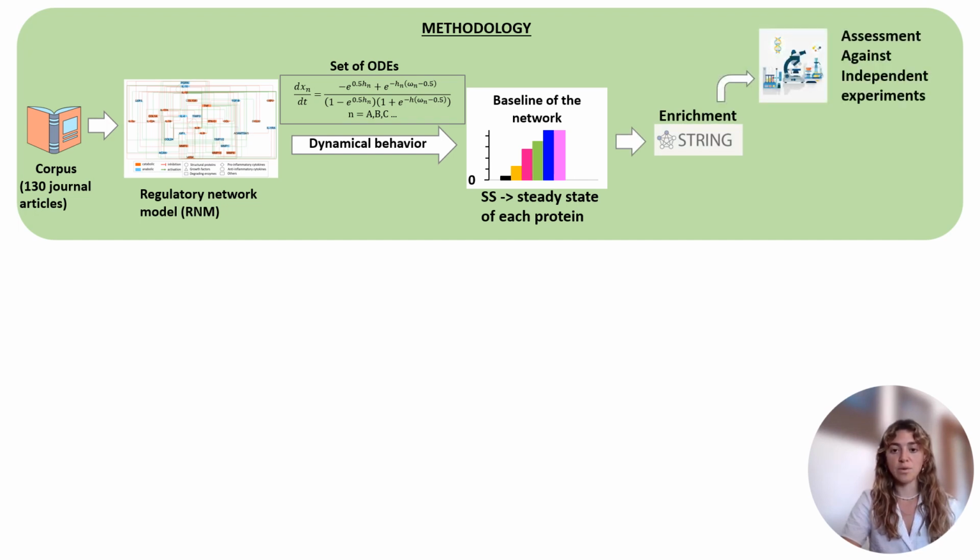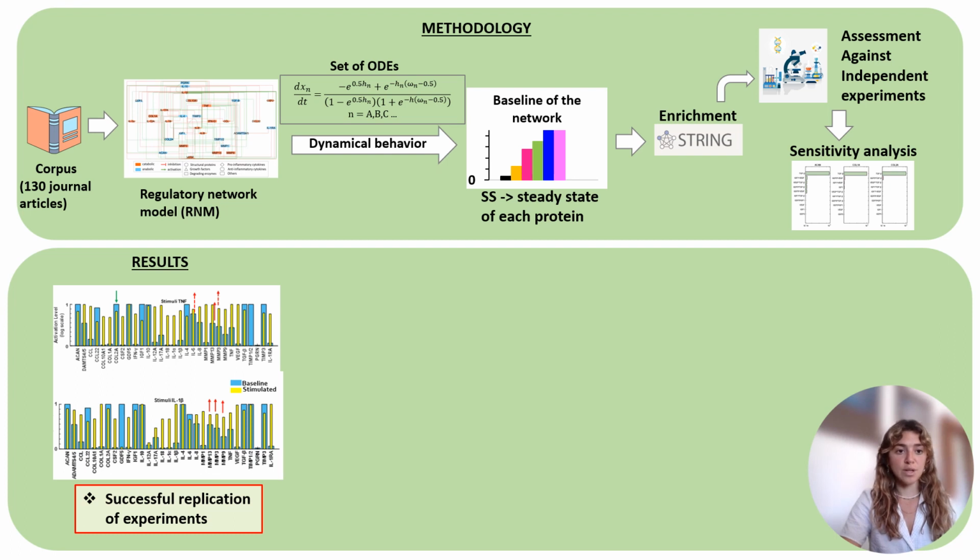Afterwards, we have assessed our networks against independent experiments. And finally, we have performed a full factorial sensitivity analysis in order to identify which of the 15 cytokines and 4 growth factors was affecting most the structural proteins and degrading enzymes of our network.